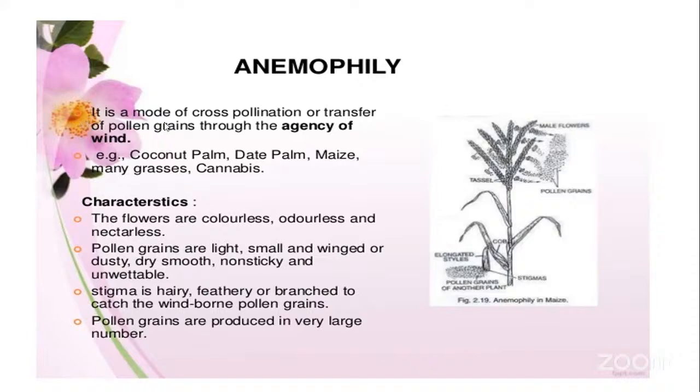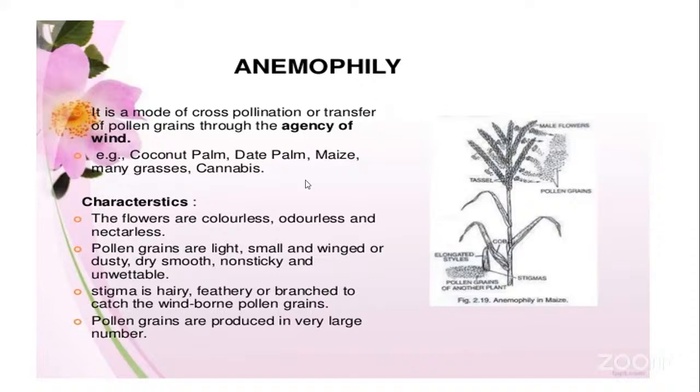It is a mode of cross-pollination, the transfer of pollen grains, carried out through wind. Examples of plants where anemophily commonly happens are coconut, palm, maize, grasses, and cannabis. These are a few examples of plants in which cross-pollination is always accompanied by wind. This is called anemophilous type of pollination.